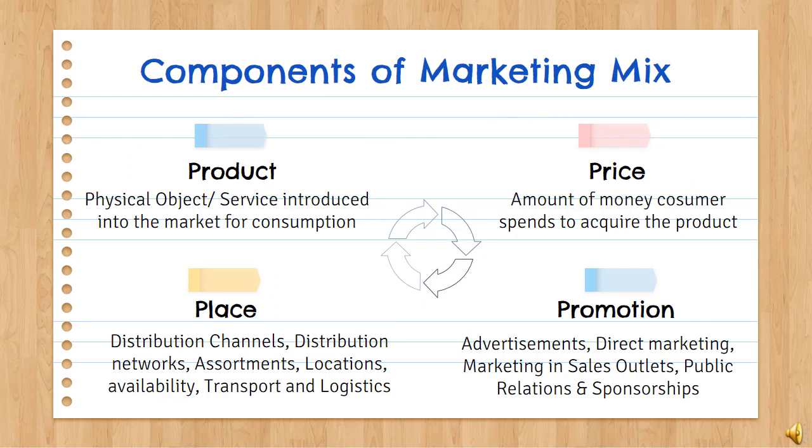Now let's know about the components of the model, that is product, price, place, and promotion. Product policy. A product is an offer that meets a need in the market. In other words, a product can be a physical object or a service introduced into the market to satisfy a desire or need after purchase and use or consumption.